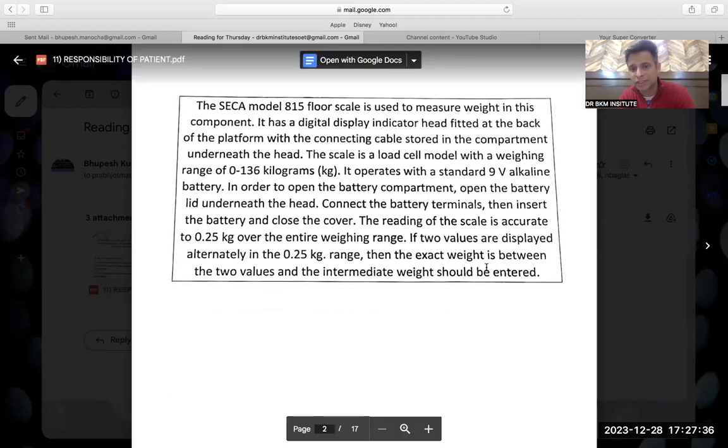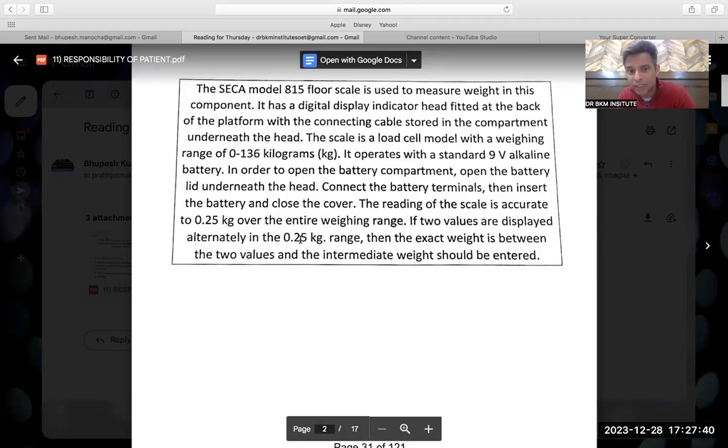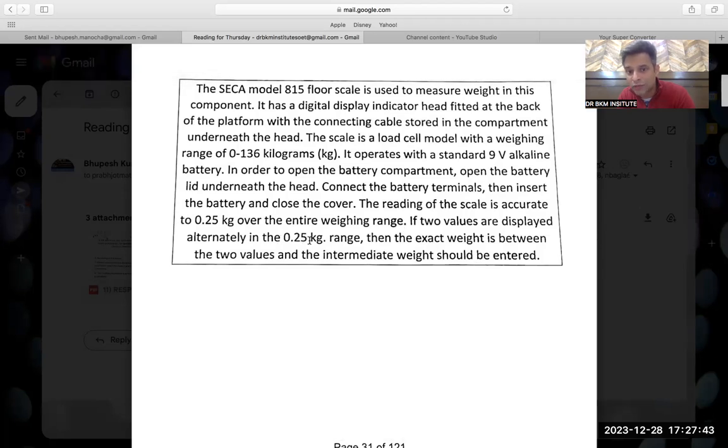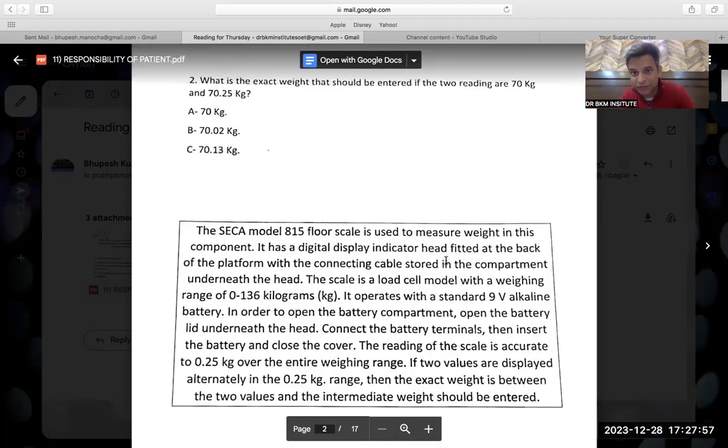If you want to go to this reading, then I will tell you: if two values are displayed alternatively in 0.25 kg range, meaning 0 and 0.25, then the exact weight is between the two values. That means half. The intermediate weight, half weight, should be entered. So that was the last line. Again, that is what I was teaching you in the first question. That is where you notice the keyword: should be entered.